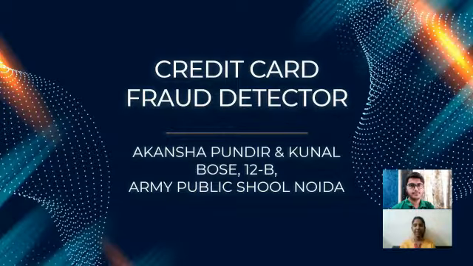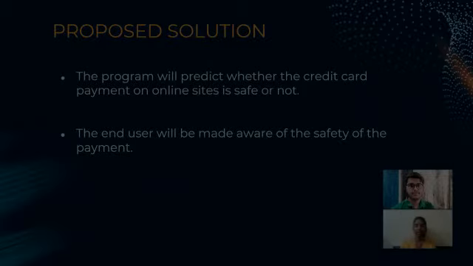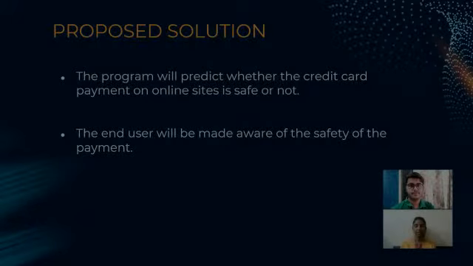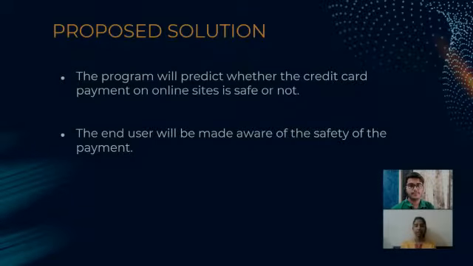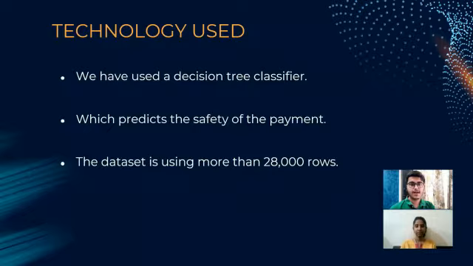We have made an AI model, the credit card fraud detector. Its domain is statistical data. Our model involves developing solutions to transform villages and towns to make them hybrid and smart. The model predicts whether the customer's credit card payment is safe or not using the input data given to the model. So now let us look at the technology used in the model.